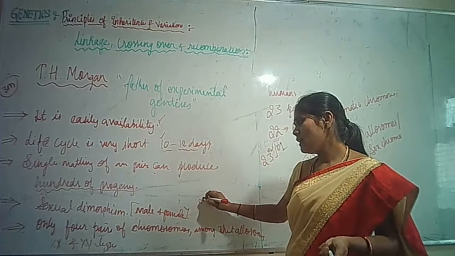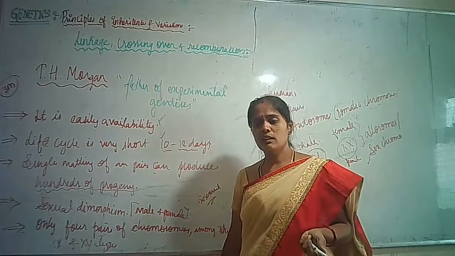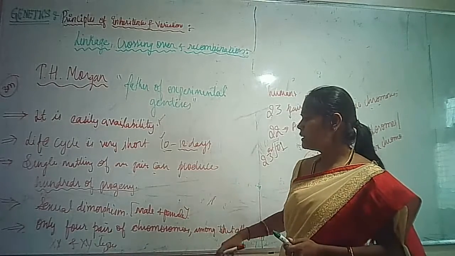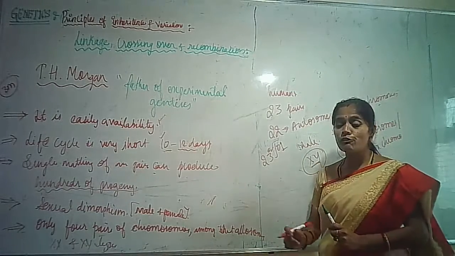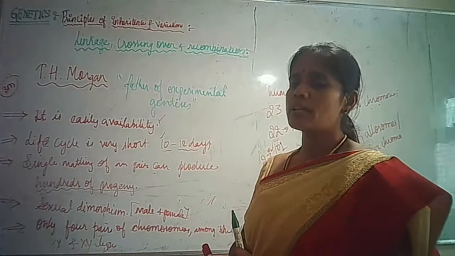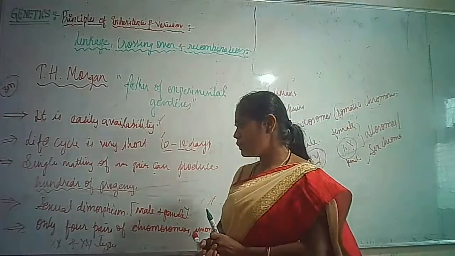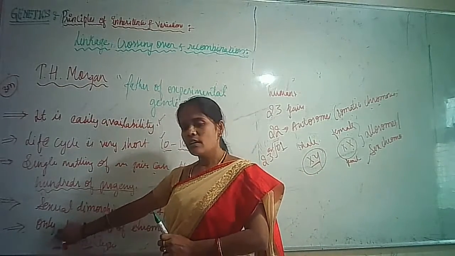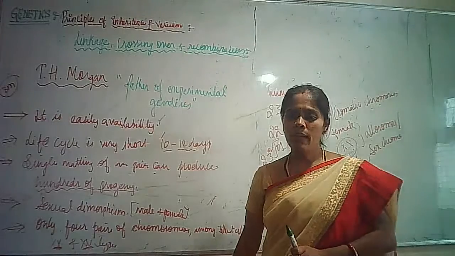In the flower we call it a bisexual flower, and the different case we call a unisexual flower. And here we are able to see dimorphism, both male and female separately, and only 4 pairs of chromosomes are present in this fly. Among that, 3 pairs are autosomes and 1 pair is the allosome, that is the sex chromosome. Like in human beings, here also the sex determination is XX and XY. XX means female, and if the XY chromosome is present, it is said to be male.